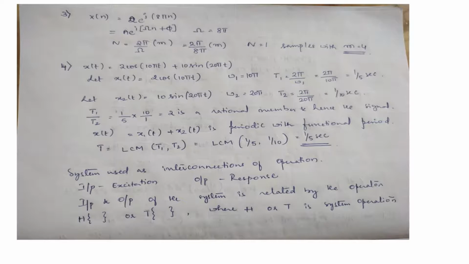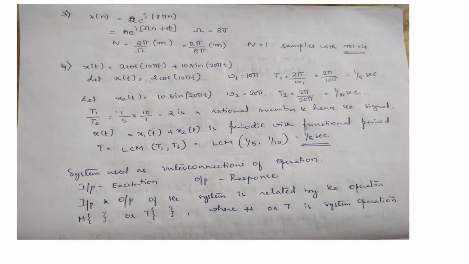Let x1(t) = 2cos(10πt), Ω1 = 10π, or T1 = 2π/Ω1, which is equal to 2π/10π, which is equal to 1/5 second. Then x2(t) = 10sin(20πt), or Ω2 = 20π, or T2 = 2π/20π, which is equal to 1/10 second.